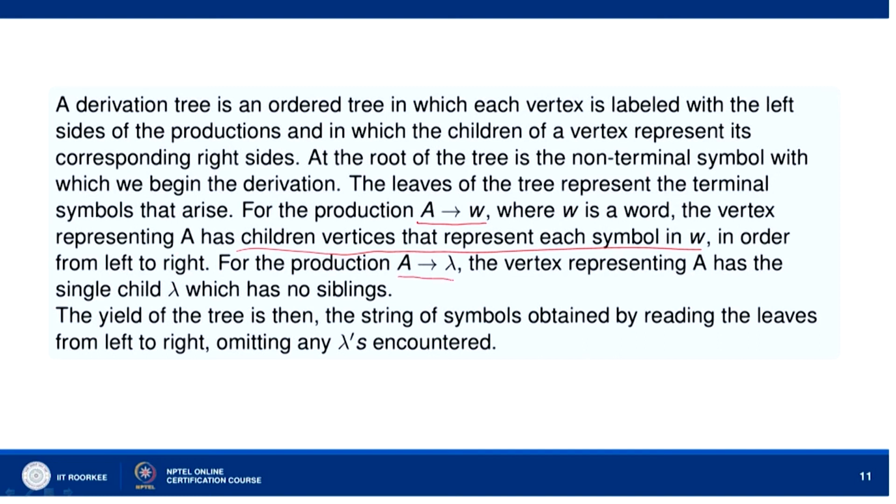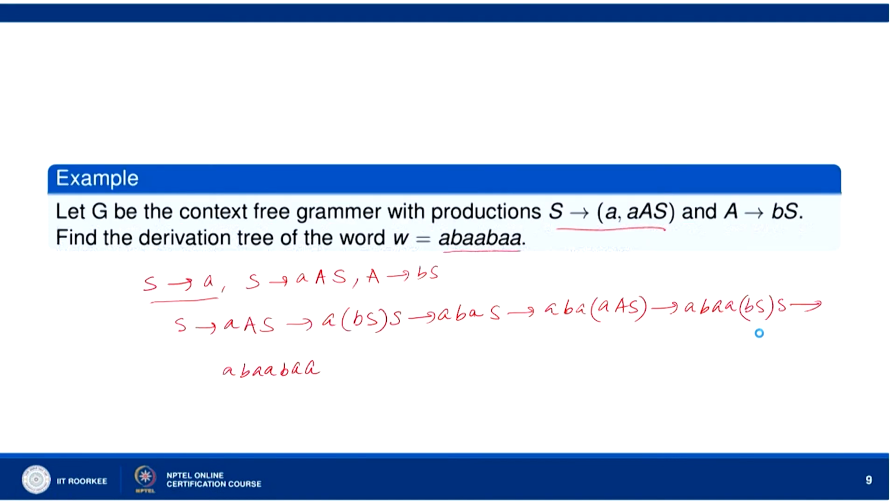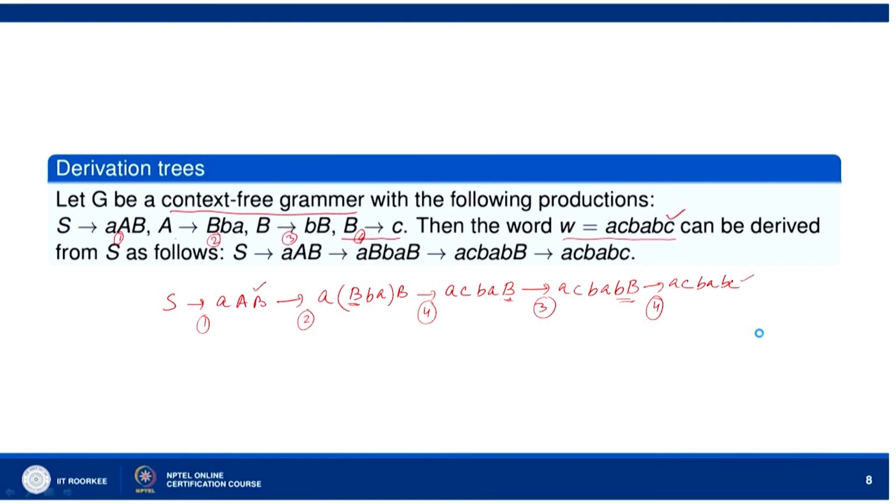For the production A goes to lambda, where lambda is the empty string, the vertex representing A has the single child lambda which has no siblings. The yield of the tree is then the string of symbols obtained by reading the leaves from left to right, omitting any lambdas encountered. Now, let us see how we get the tree here. In this case, for example, if you want to write the derivation tree, we will have S here.